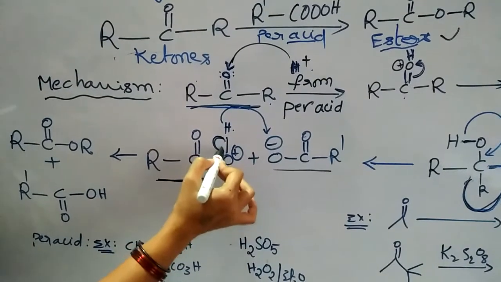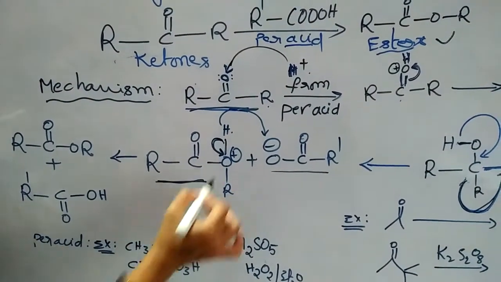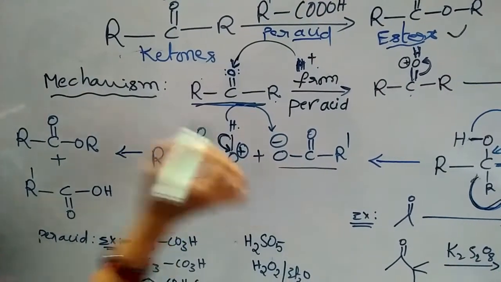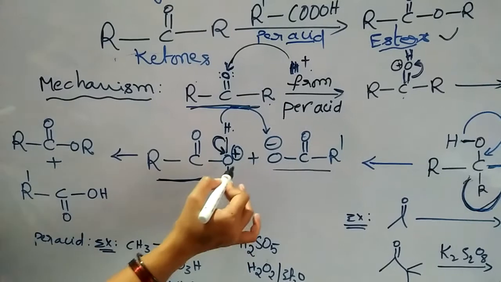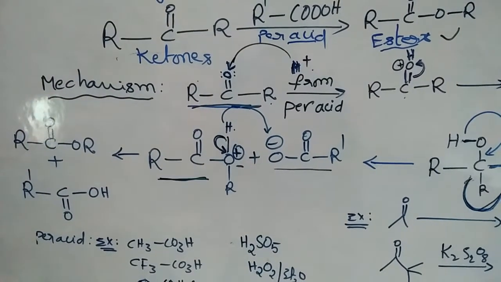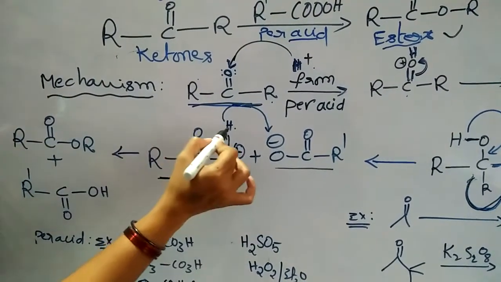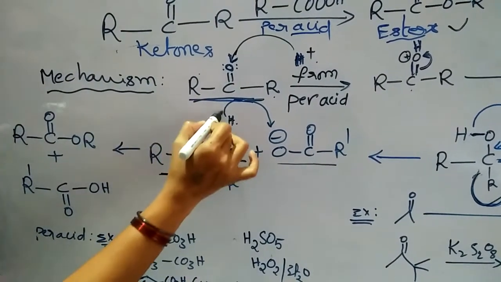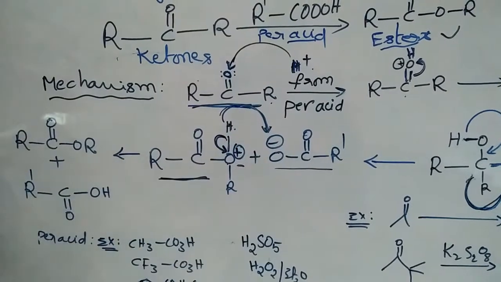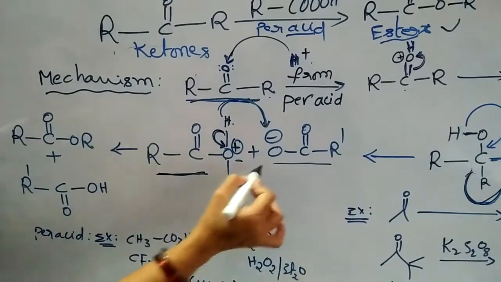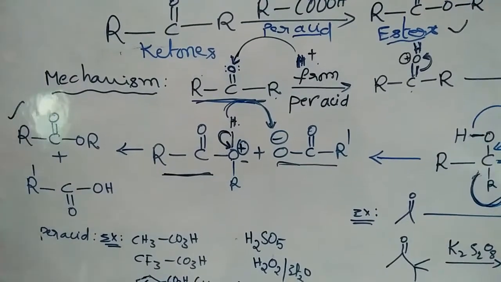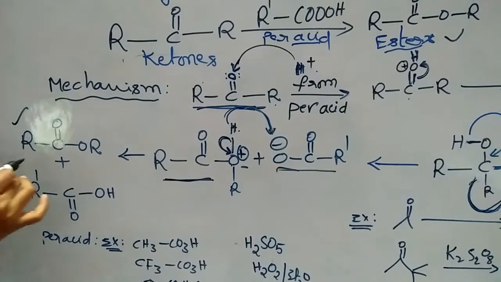It migrates towards the oxygen. Now the positive charge can be neutralized. At that time it releases one proton that migrates towards the negatively charged oxygen. So both products form. This is the ester.